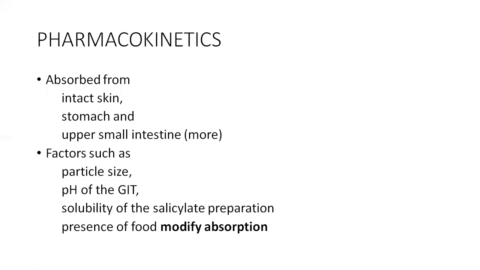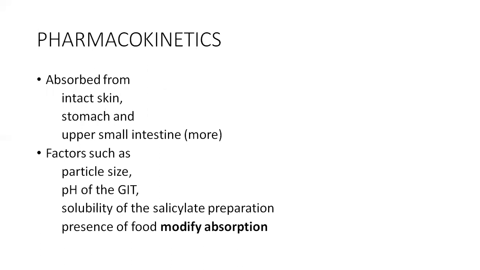Coming to the pharmacokinetics of aspirin, it is well absorbed through the intact skin, stomach, and upper small intestine. The factors which modify the absorption are particle size: if the particles are smaller, the absorption is more. Another is the pH of the gut.